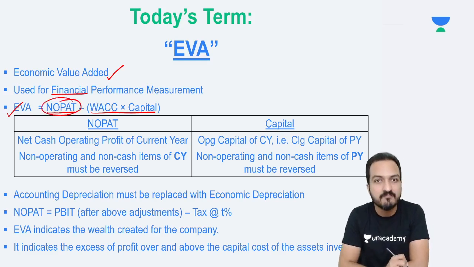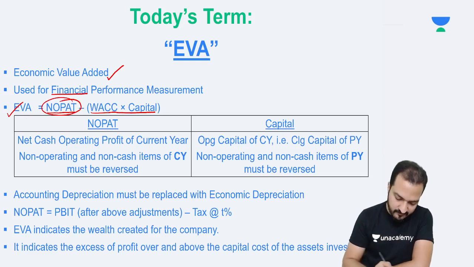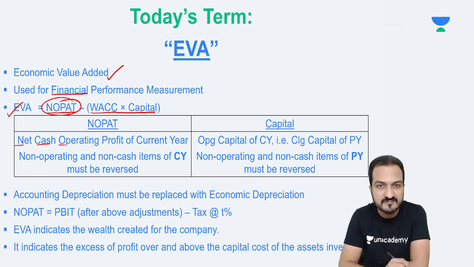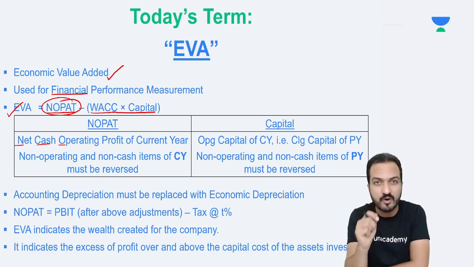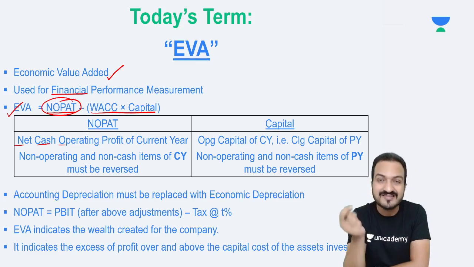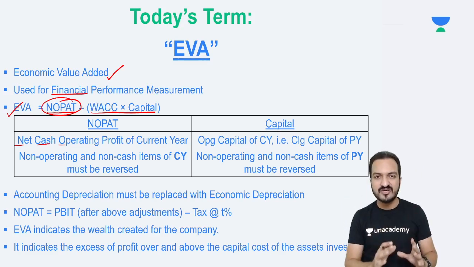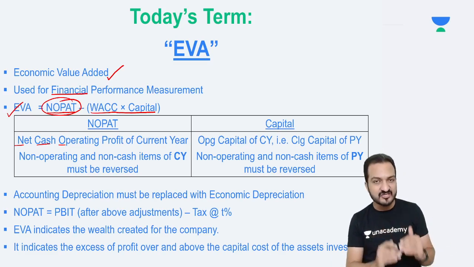NOPAT is an important term over here. NOPAT is net cash operating profit after tax. It has to be cash profit, it has to be operating profit, and it has to be the profit after tax for the current year. It will be the profit of the current year. So in the current year, how much cash operating profit did I generate?